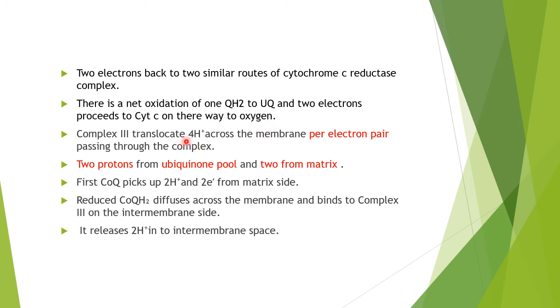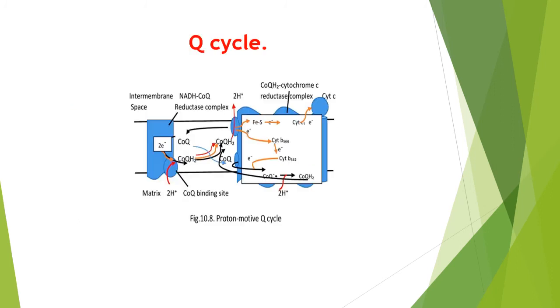Complex third translocates 4 protons across the membrane per electron pair passing through the complex: 2 protons from the ubiquinol pool, 2 protons from the ubiquinone pool, and 2 from the matrix. First, coenzyme Q picks up 2 protons and 2 electrons from the matrix side. Reduced coenzyme Q diffuses across the membrane and binds to complex third on the intermembrane side. It releases 2 protons into the intermembrane space.